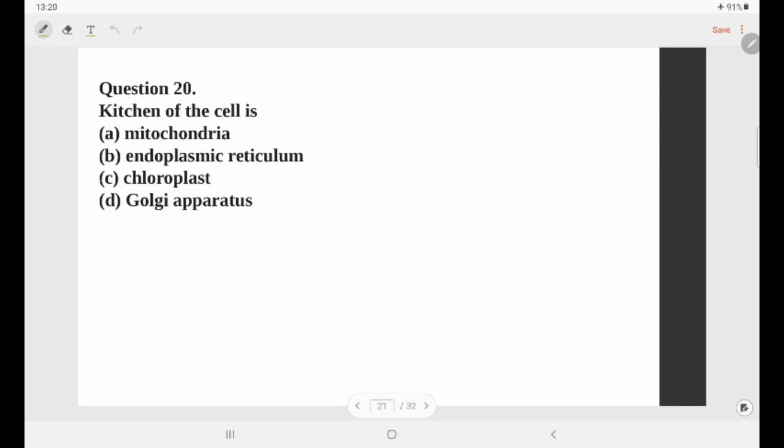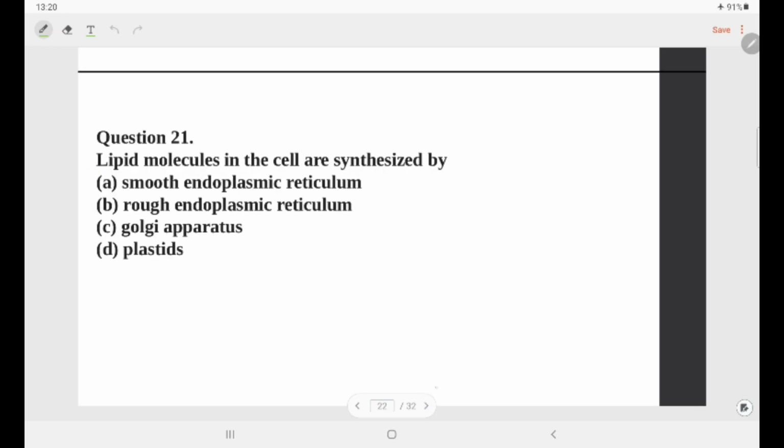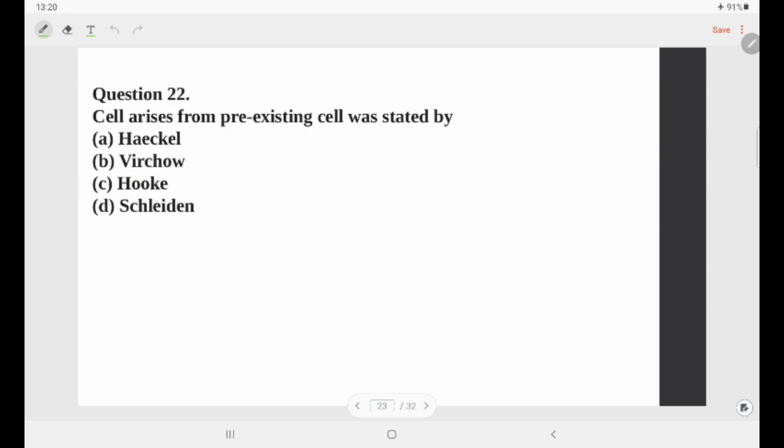Kitchen of the cell is, it is very simple to understand, chloroplast is the kitchen of the cell. Next question, lipid molecules in the cells are synthesized by smooth endoplasmic reticulum. So, this is the correct answer for this particular question. Question 22, cells arise from pre-existing cells was stated by, the options are Haeckel, Virchow, Hooke and Schleiden. So, the answer for this question will be Rudolf Virchow.